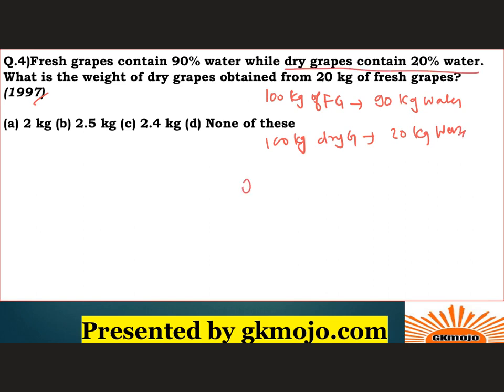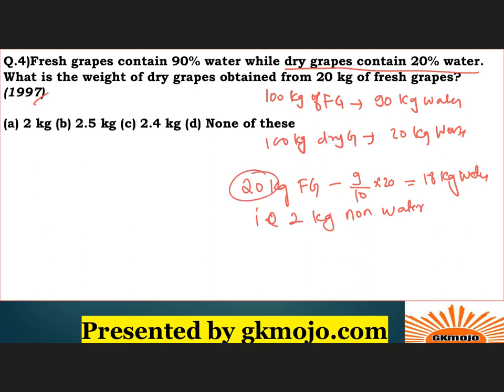So 20 kg fresh grapes will have how much? 9 by 10 into 20, which is 18 kg water, correct? That is, 2 kg would be non-water, right? 2 kg part will be non-water because out of 20 kg, 18 kg is already water. So 2 kg will be non-water stuff, all the dry stuff that is there.